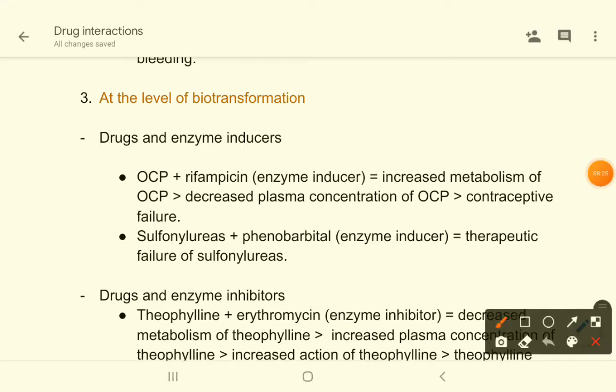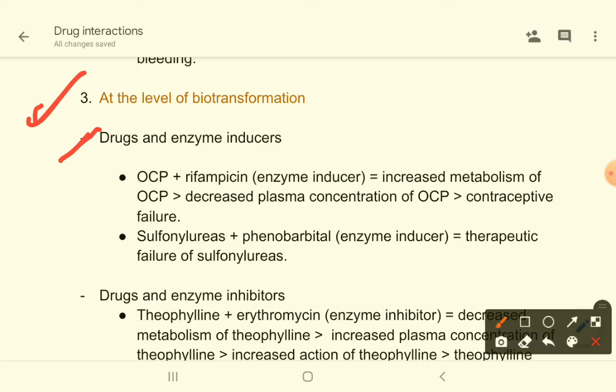Now there are some examples at the level of biotransformation. We have already discussed enzyme induction and enzyme inhibition. In case of enzyme inducing drugs, if we give a drug along with an enzyme inducing drug, then the enzyme inducing drug will increase the metabolism of the second drug, or the primary drug you can say, and there will be therapeutic failure of the primary drug.